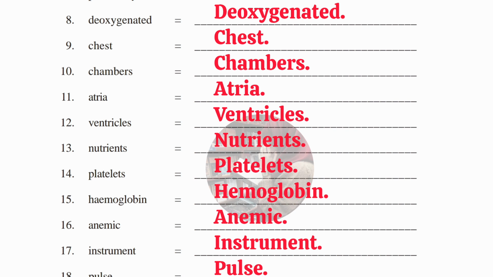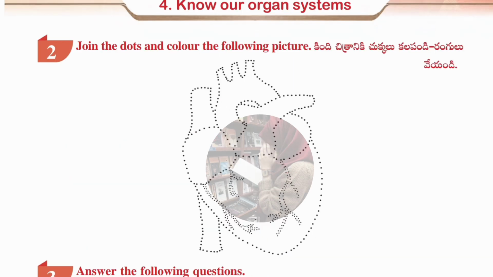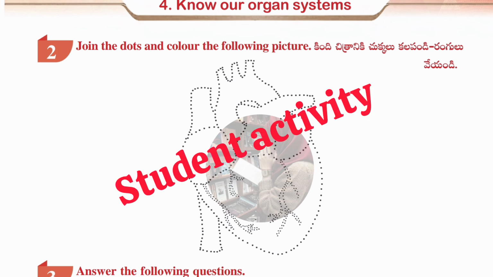Okay, guys, these are the 18 words from this concept. Okay, now we'll move to the second Roman, which is join the dots and color the following picture. Here one picture is given, which is a heart. You have to join all the dots, then it will be a perfect picture of heart. And you have to color it, and just write down the name of this particular picture, heart. This is a student activity.